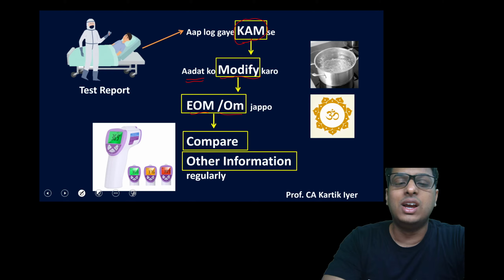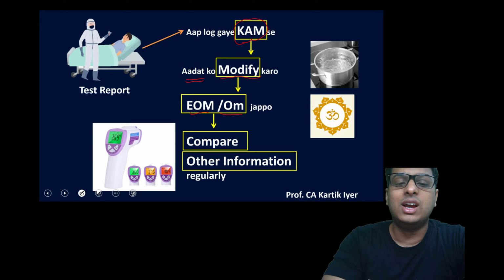And the doctor also asks us to compare other information regularly. Now other information can mean the thermometer or the oximeter and all. So now what are these areas? This is SA 700, the test report. Then you have 701, that is what matters. 705, that is modify karo aadat ko, your modified opinion. Then om is nothing but 706, that is emphasis of matter paragraph, other matter paragraph. Then you have compare, that is comparative information, corresponding figures, and comparative financial statement. And then you have SA 720.